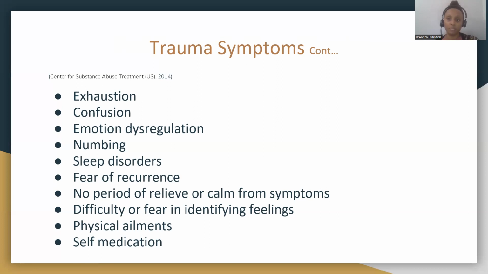And there are different reasons that individuals don't go on to develop or meet criteria for PTSD. However, these are some of the things you may see in an individual who has experienced a traumatic situation, and that can include exhaustion, confusion, difficulty regulating their emotions. Again, a lot of individuals who experience a traumatic event may have operated on these extremes, right? We may have numbness, or we may have that kind of increased fight or flight reactivity. And so it's difficulty finding that middle ground, that gray, for a lot of individuals who've had to operate in these extreme states of living.